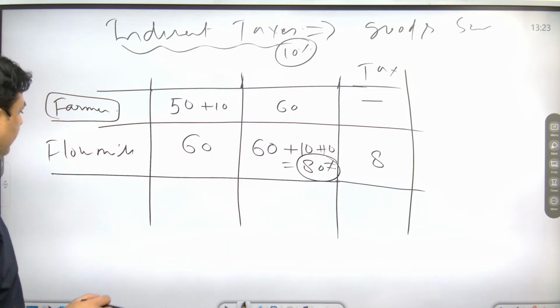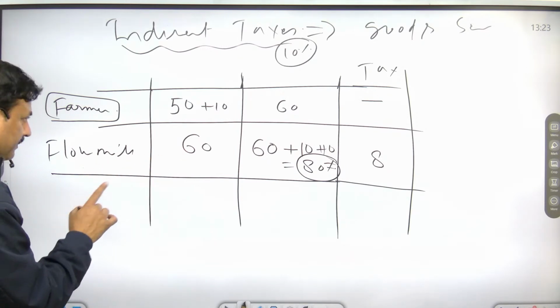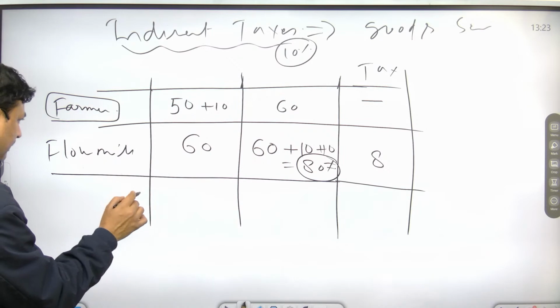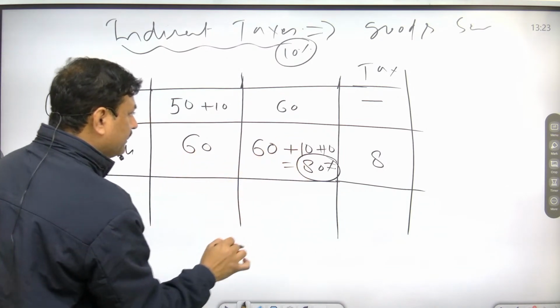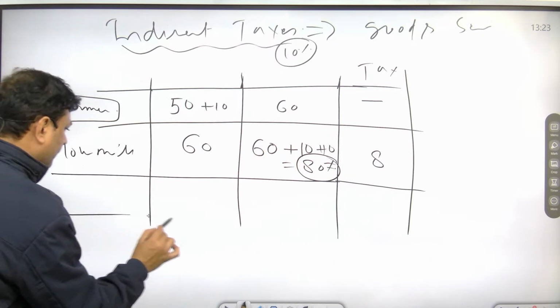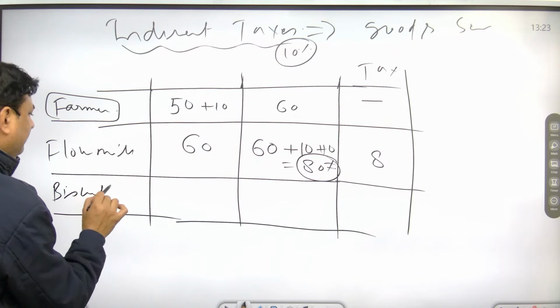Now look here. Now this flour mill has sold this flour to whom? Biscuit manufacturer.